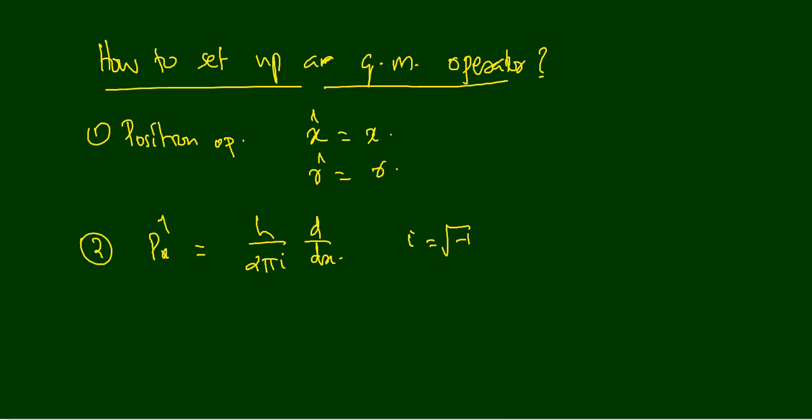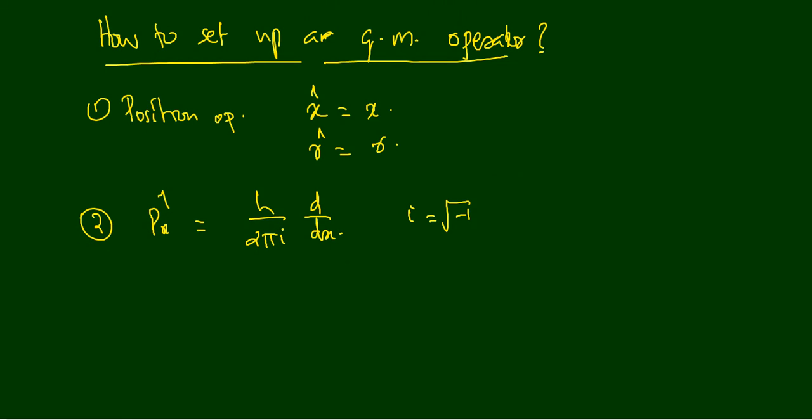Okay, and you already know these two things. And for any other physical quantity, we have to write the expression in terms of position and momentum. Every other physical quantity should be represented as a function of momentum and position. So all other physically measurable quantities, or observables, should be written as a function of momentum and position.